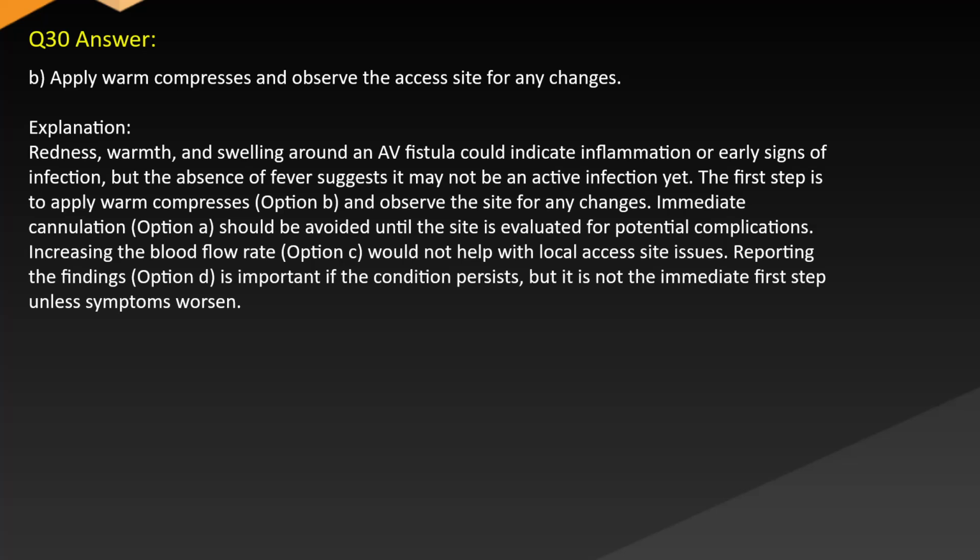Explanation: redness, warmth, and swelling around an AV fistula could indicate inflammation or early signs of infection, but the absence of fever suggests it may not be an active infection yet. The first step is to apply warm compresses, option B, and observe the site for any changes. Immediate cannulation, option A, should be avoided until the site is evaluated, because of potential complications. Increasing the blood flow rate, option C, would not help with local access site issues. Reporting the findings, option D, is important if the condition persists, but it is not the immediate first step unless symptoms worsen.